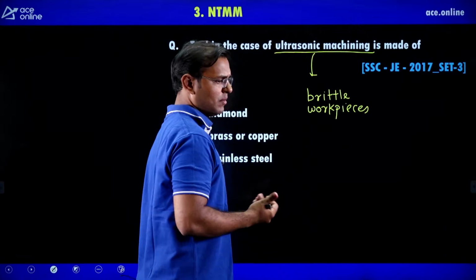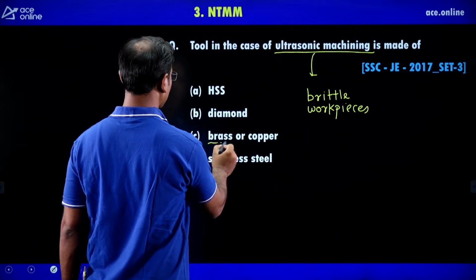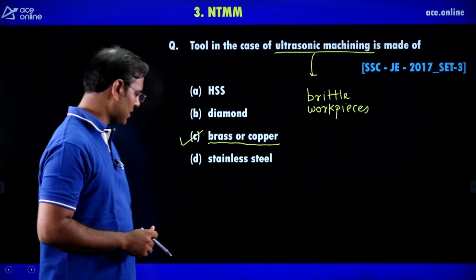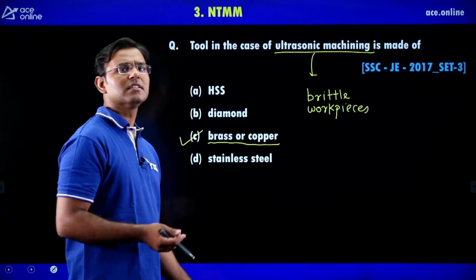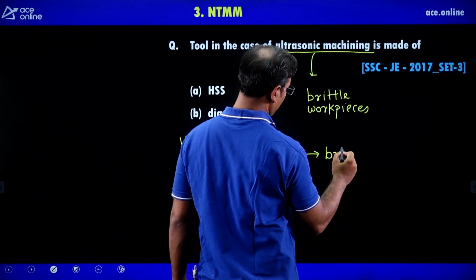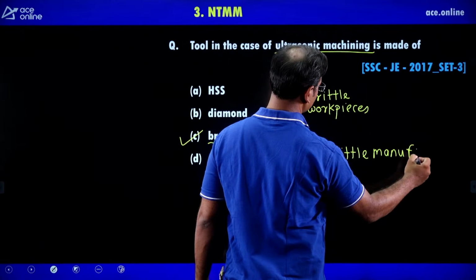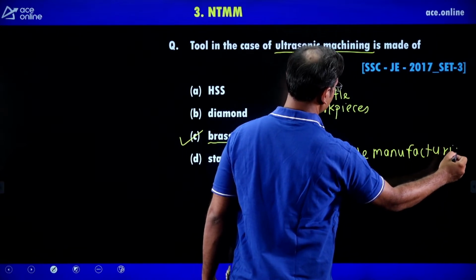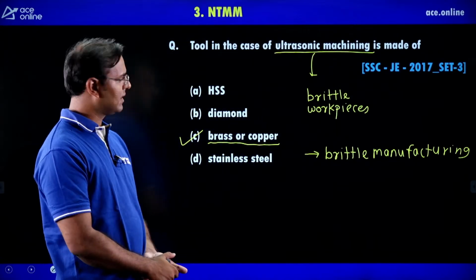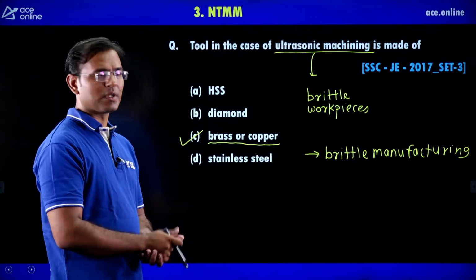And to make the holes in brittle workpieces, the tool we use is a very soft tool, meaning a brass or copper tool. Guys, in the ultrasonic machining method, the mechanism of material removal is brittle fracture. Brittle fracture means brittle material is going to cut.